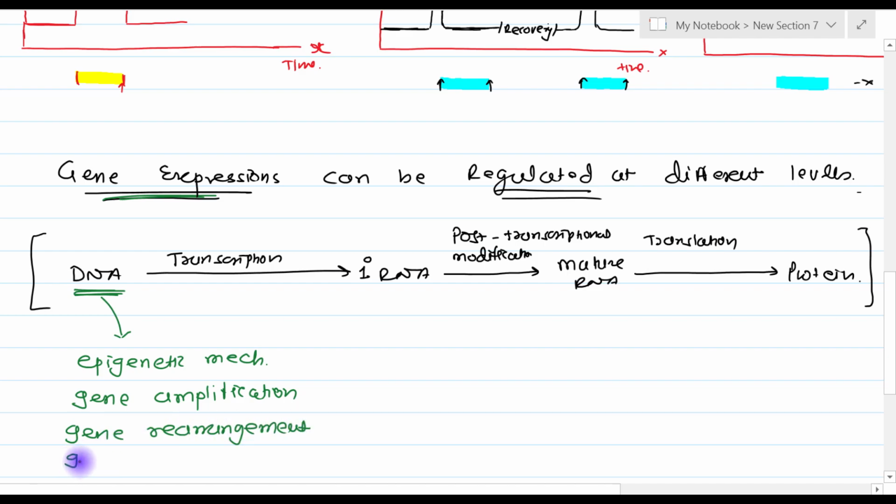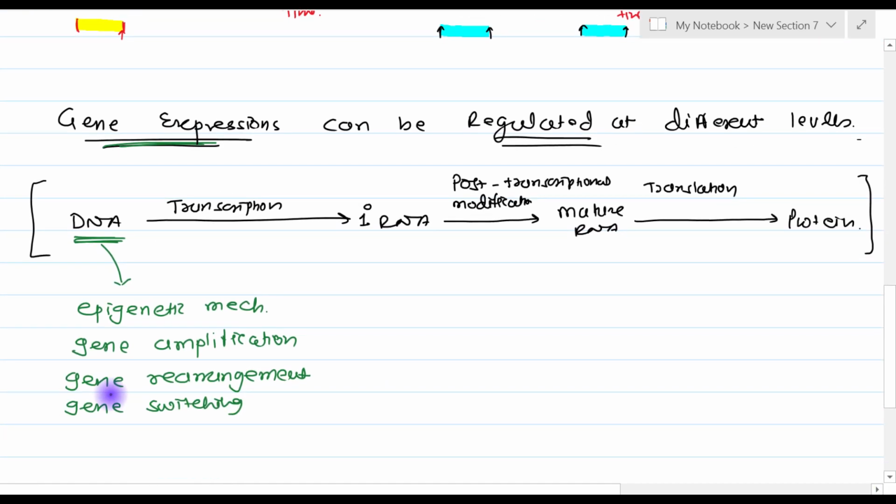Then there is gene switching. And then there are transposons. So these 5 mechanisms of regulation of gene expression work at the level of DNA.